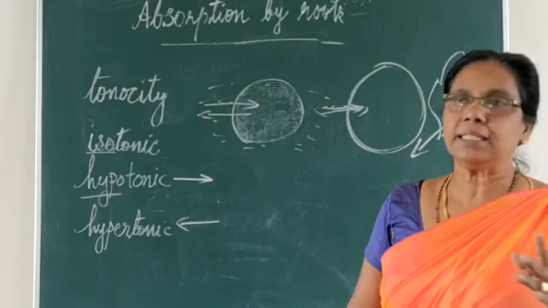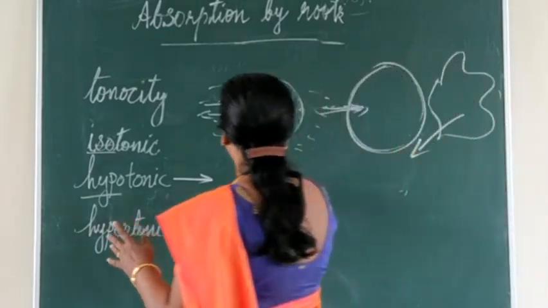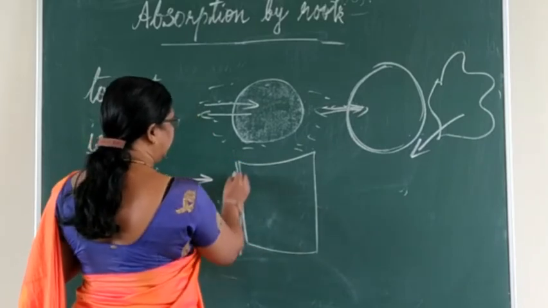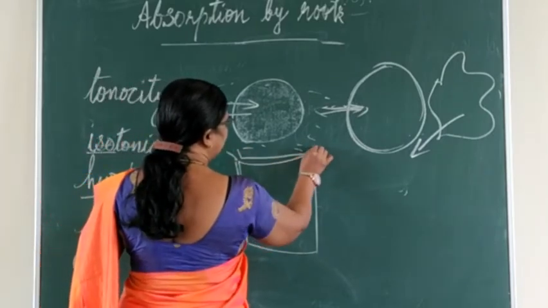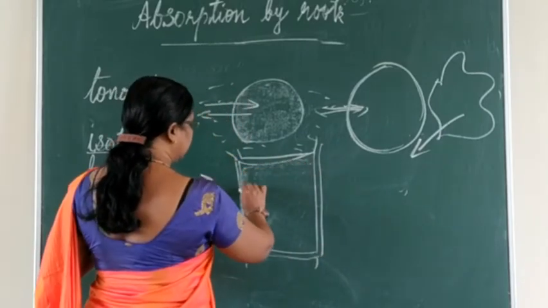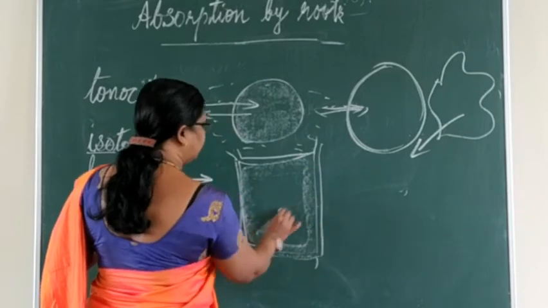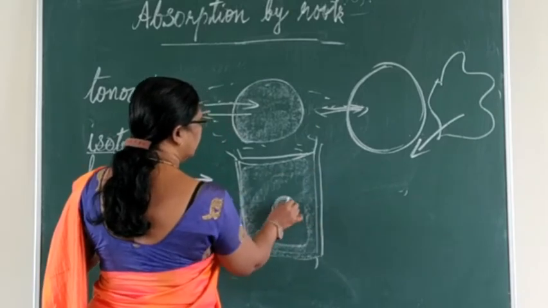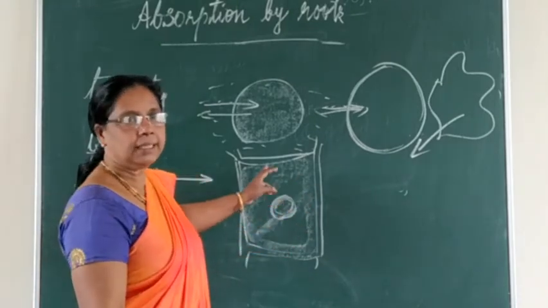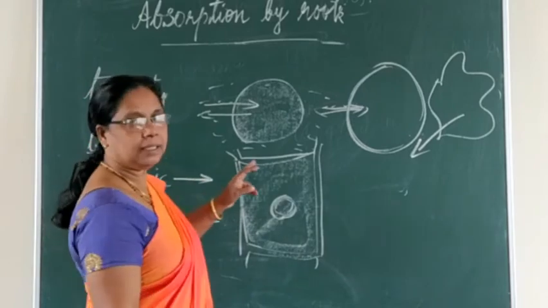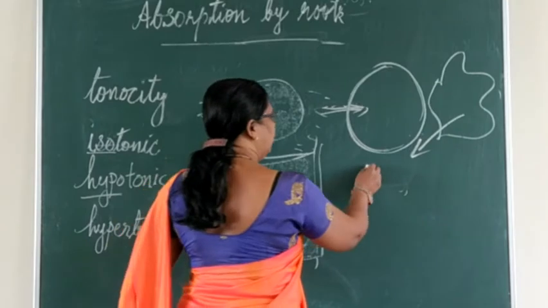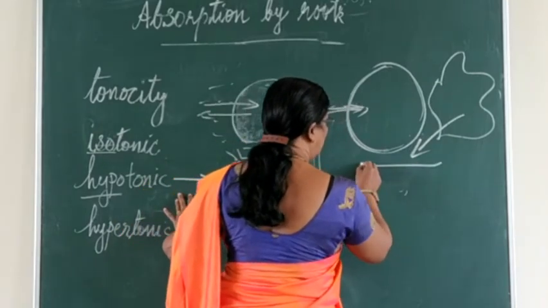Now, in the case of a plant cell, how is it taking place? A normal plant cell, you know, it will be like this, isn't it? With a cell wall and a cell membrane, and here you can see the cell sap or the cytoplasm will be there with the nucleus. Whereas in the second case you can see that in a hypotonic solution, the cell content will be a little bit bulged.